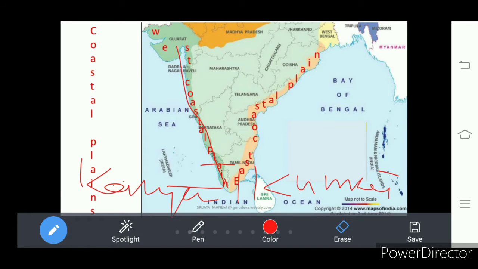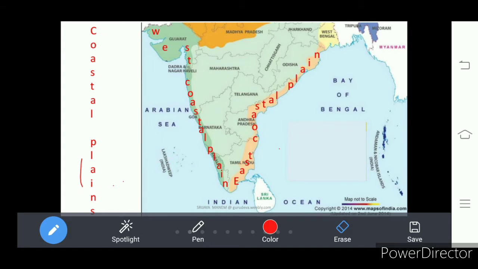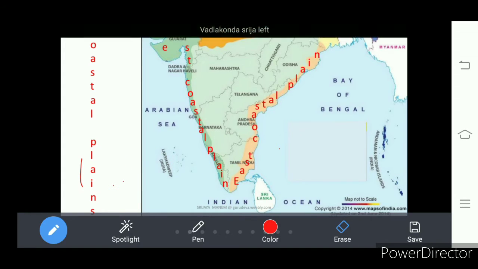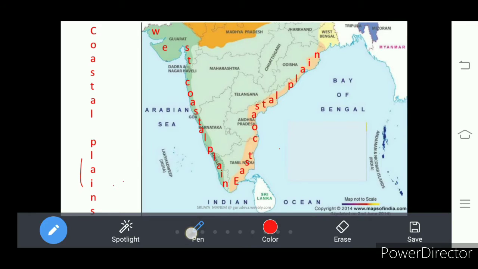Okay. So western coastal plains are stretching on the west side from Rann of Kutch to Kanyakumari.